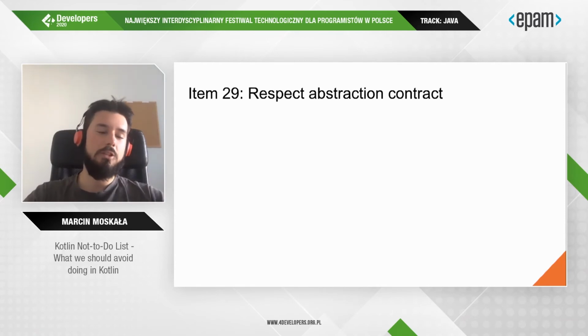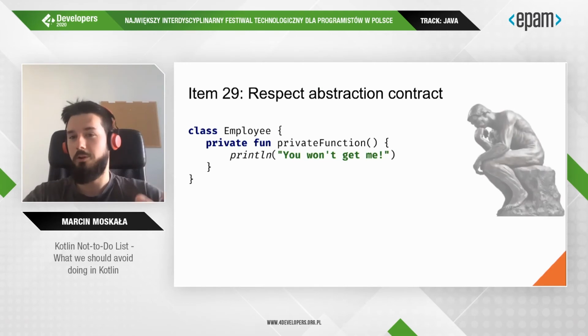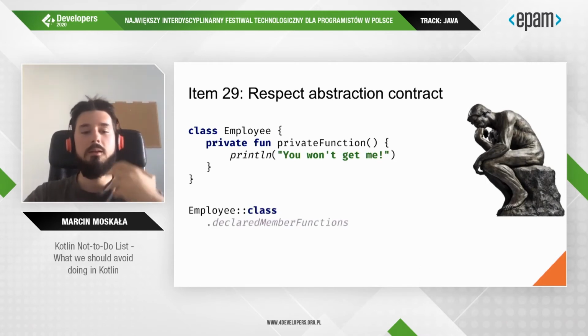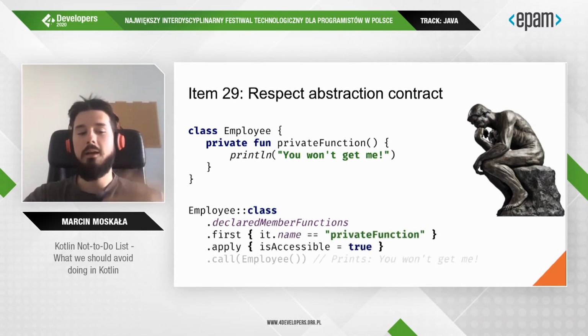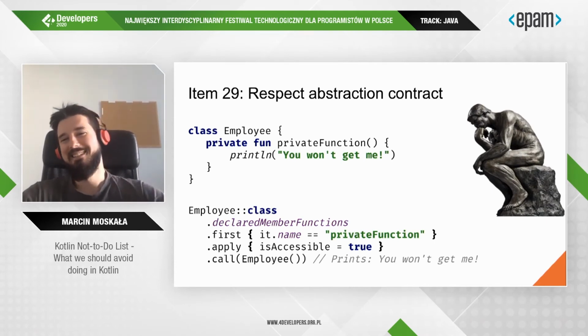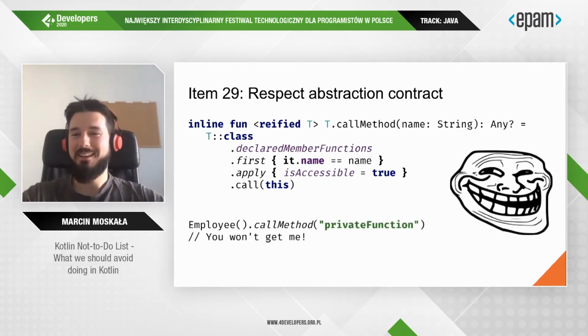Just take a look at this example. Here we have a private function. You might think that it is impossible for others to call it, but well, it is not. All you need is to use reflection for a moment, and you can make a reference to this class, get its elements, find the element by name, make it visible, and call it however you want. If your argument is that people will never do that because it's too hard for them, I can make an extension function, and now it's that easy.